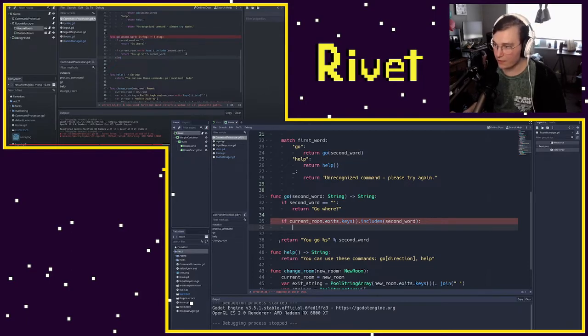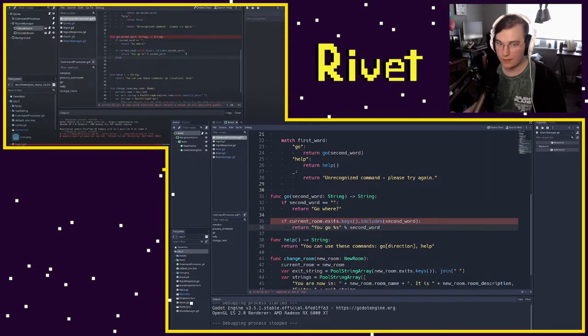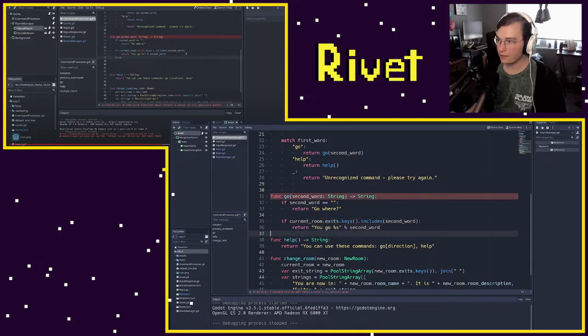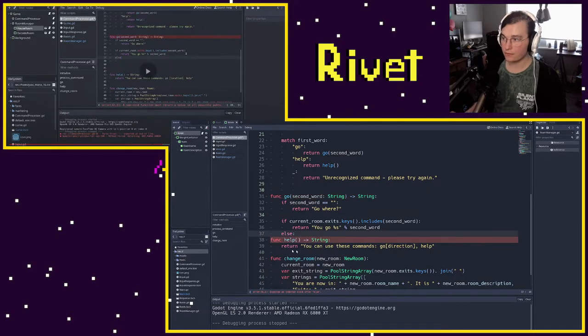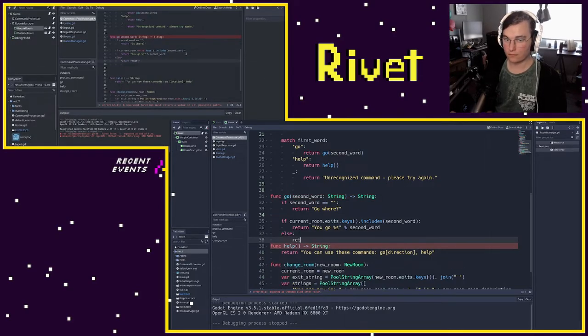Oh, he's just moving inside this function. There we are. Else, another message, which will just be returned. That is not a valid exit from this room.